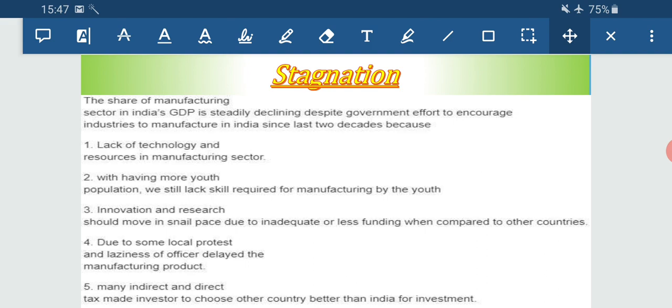Now how did the manufacturing sector start developing, or when did it start developing? Basically after the formulation and implementation of the new industrial policy which was initiated in the year 1991.